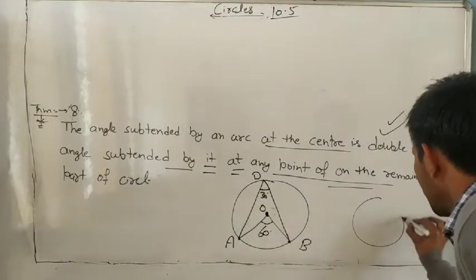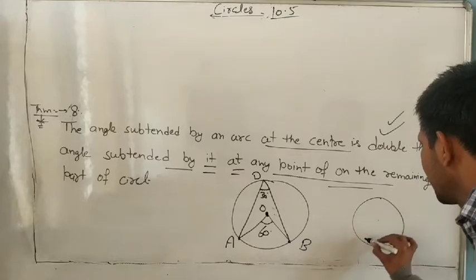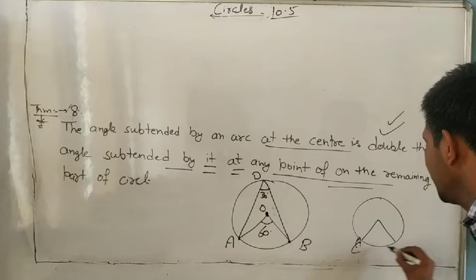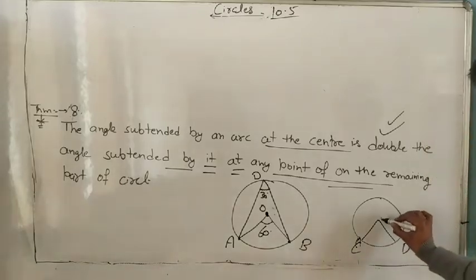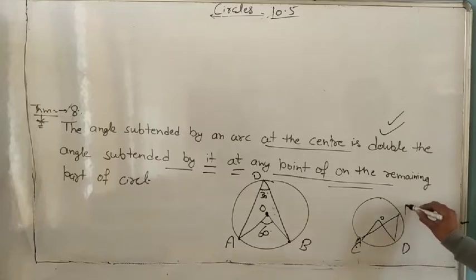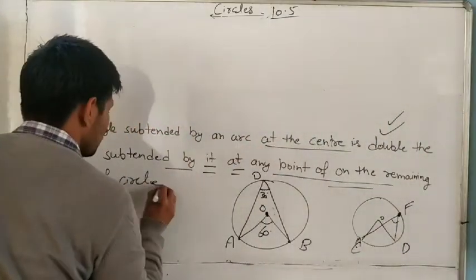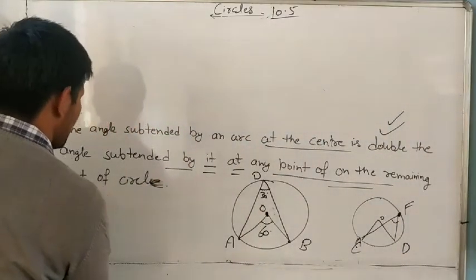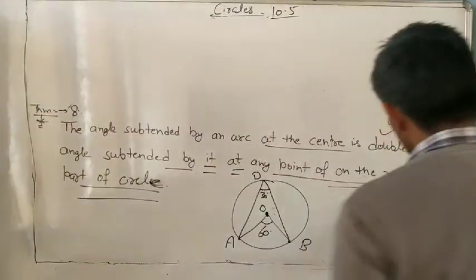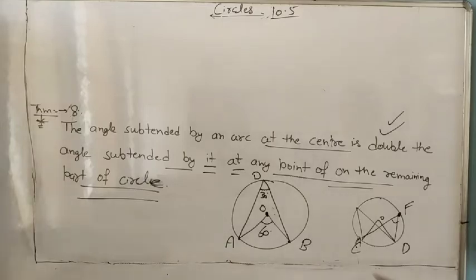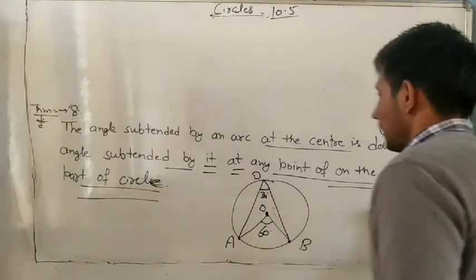One more. It is the center, so this one and A. Suppose we are now taking arc CD. Now which one? O. So you can make this one also, F. So this angle. The angle is always on the remaining part of the circle, not inside the circle, on the remaining part of the circle. So remember, this one is always double.